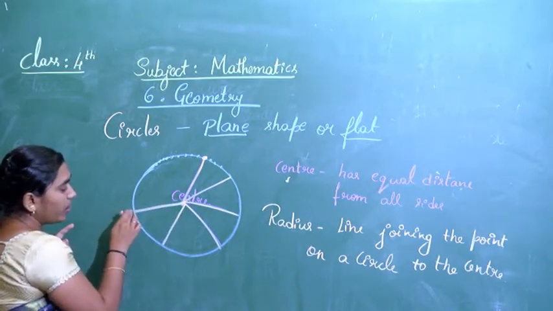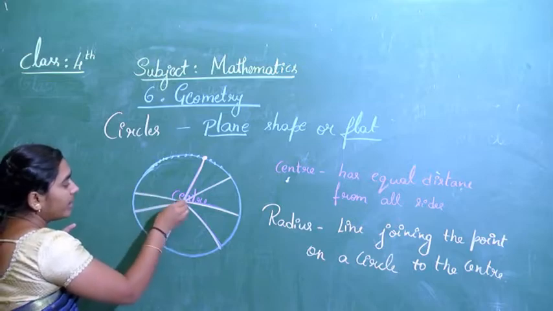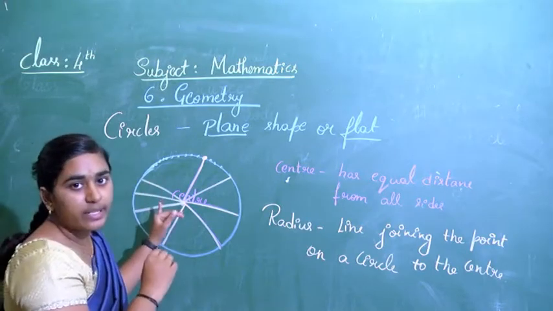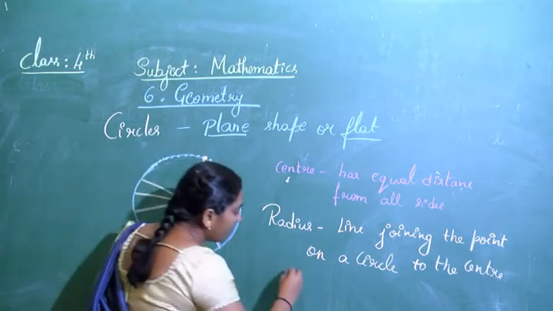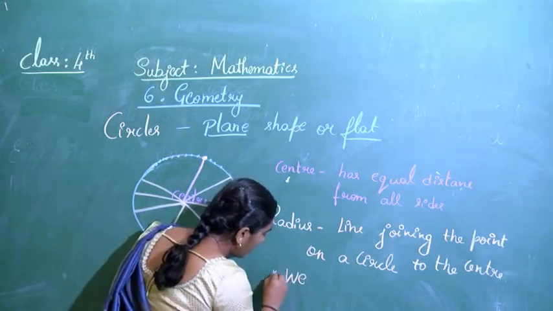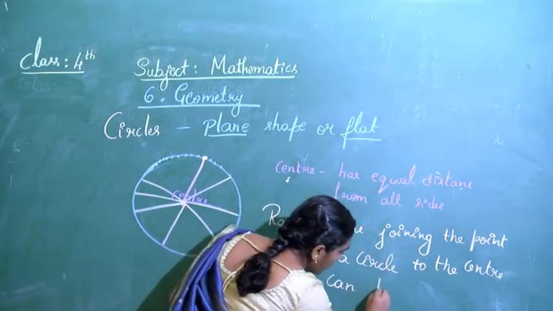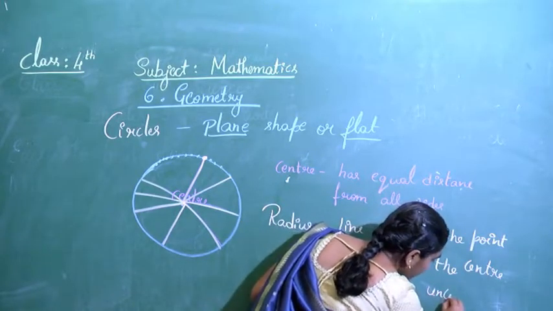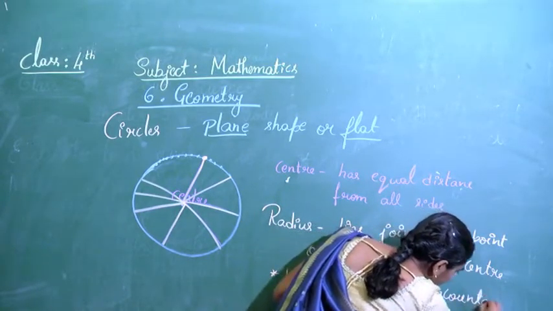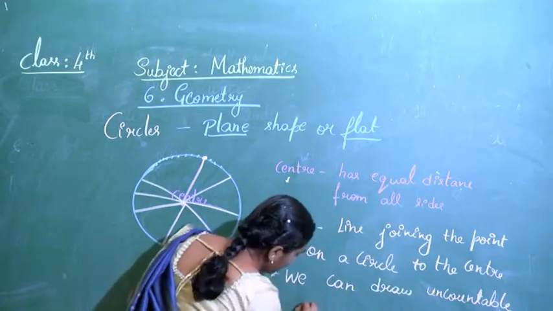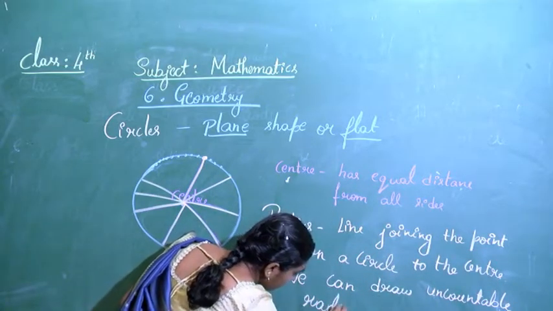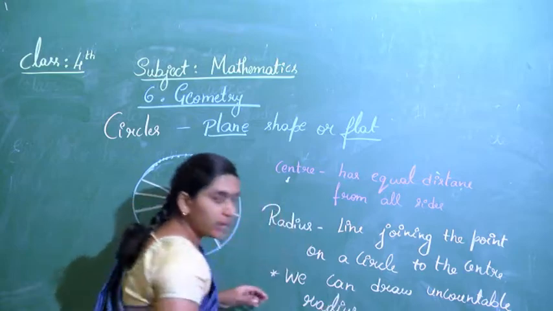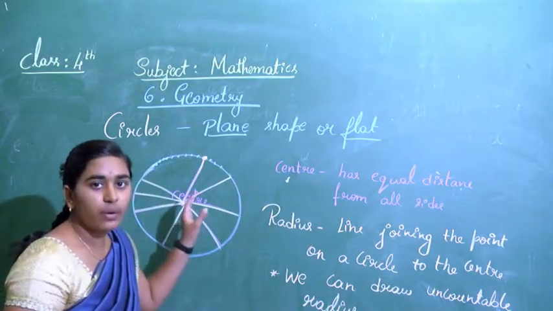How many can we draw? We can draw infinitely many, an uncountable number of radii for one circle.